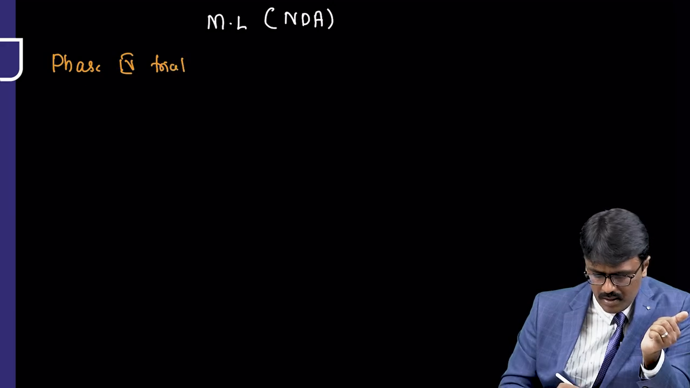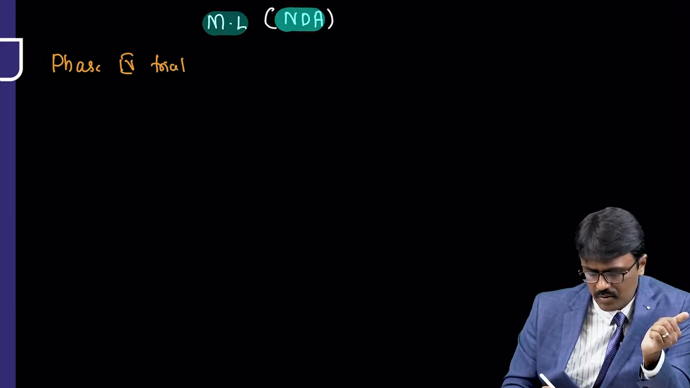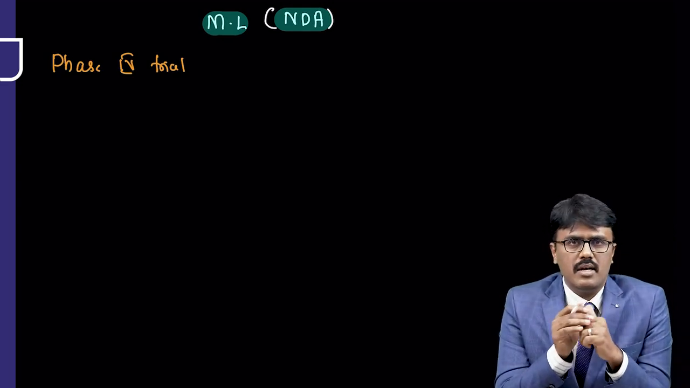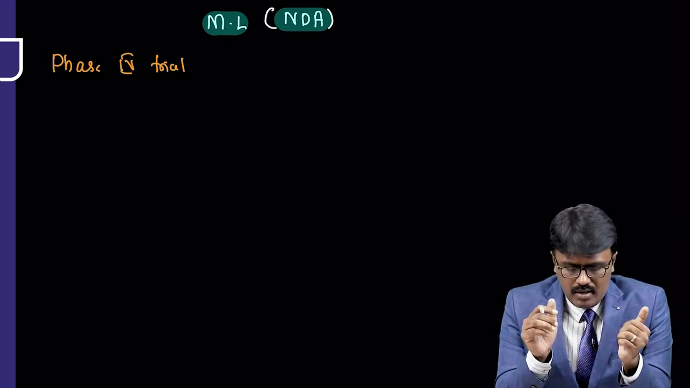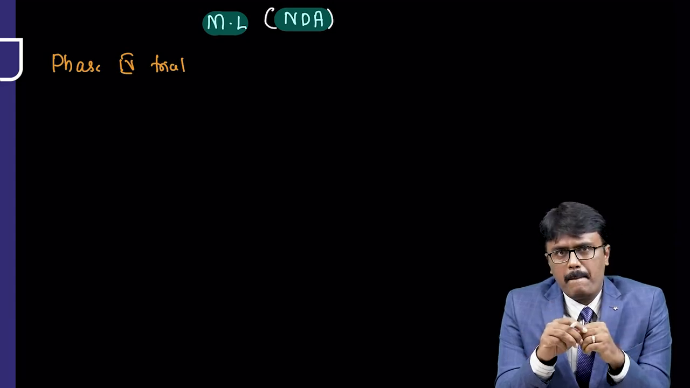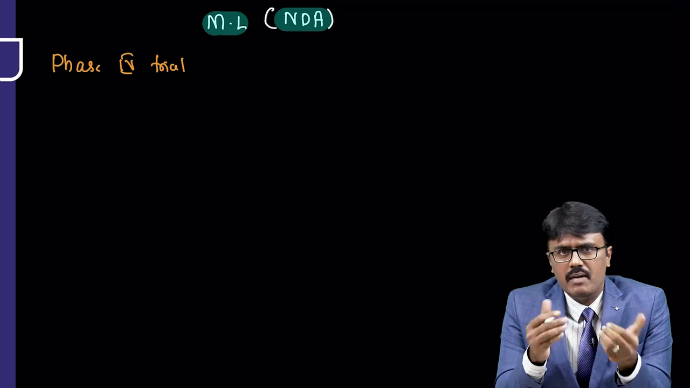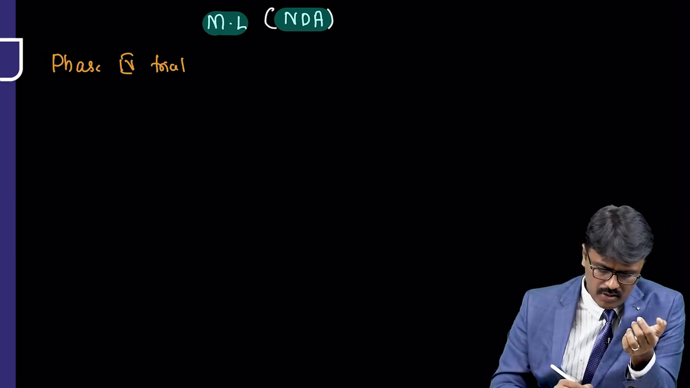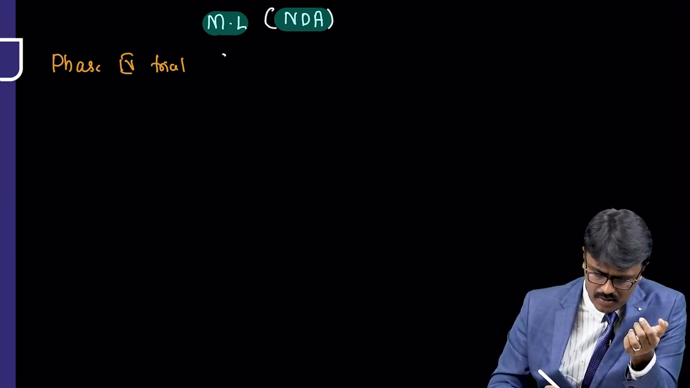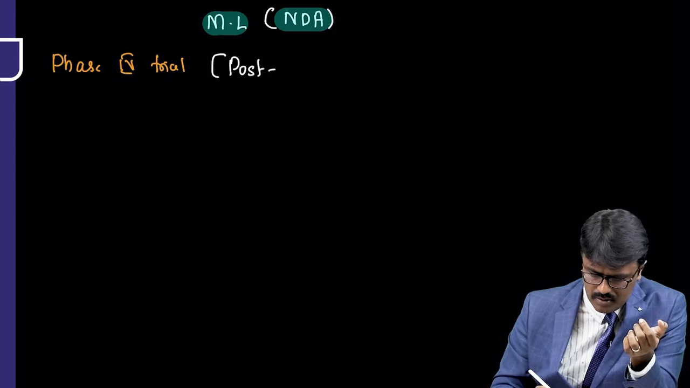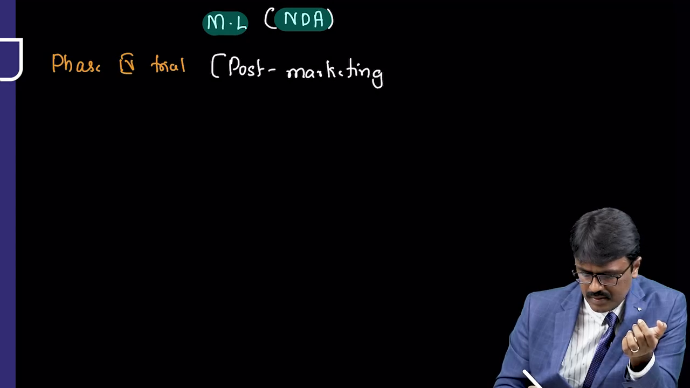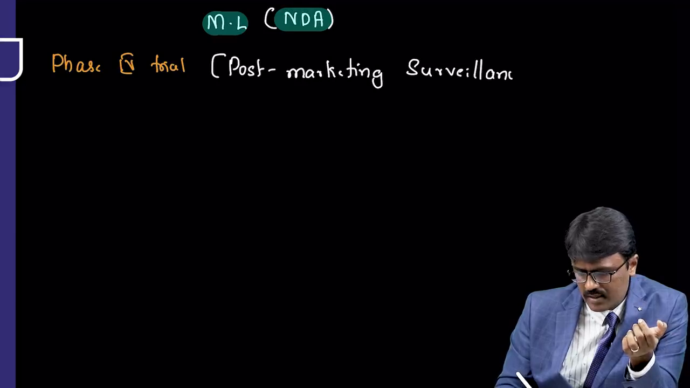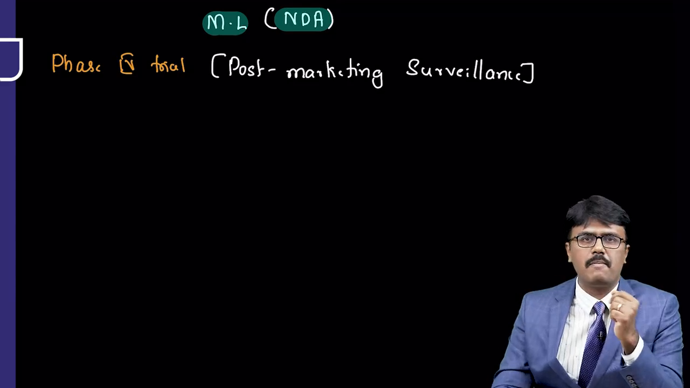Now once the company applies for marketing license, you apply something called new drug application. Now when you apply for new drug application, when you get a marketing license, then why should we study this again? This phase 4 is also called by another name, that is called post marketing surveillance. So it is also called as post marketing surveillance.